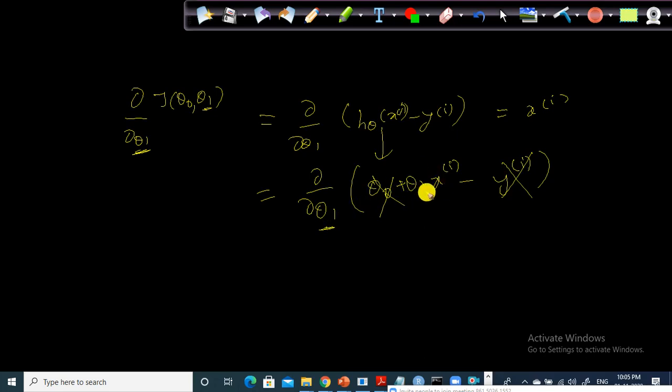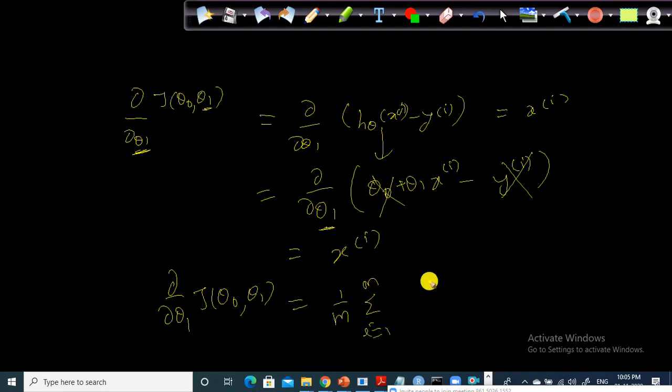And what is the partial derivative for theta 1? Which value is multiplied by theta 1? Xi. Hence the partial derivative for theta 1, dou by dou theta 1 of J, is nothing but 1 by m, summation i equal to 1 to m, of h theta of xi minus yi, into xi. This is the one, right?